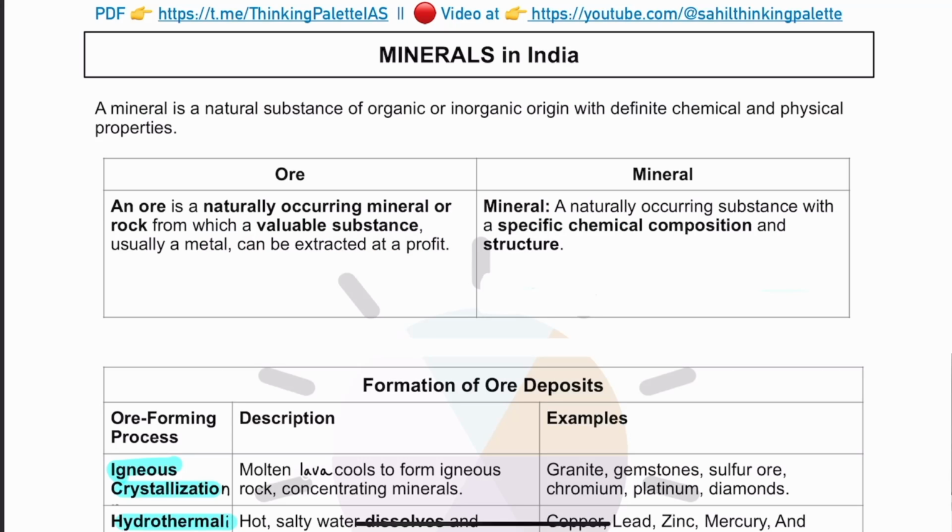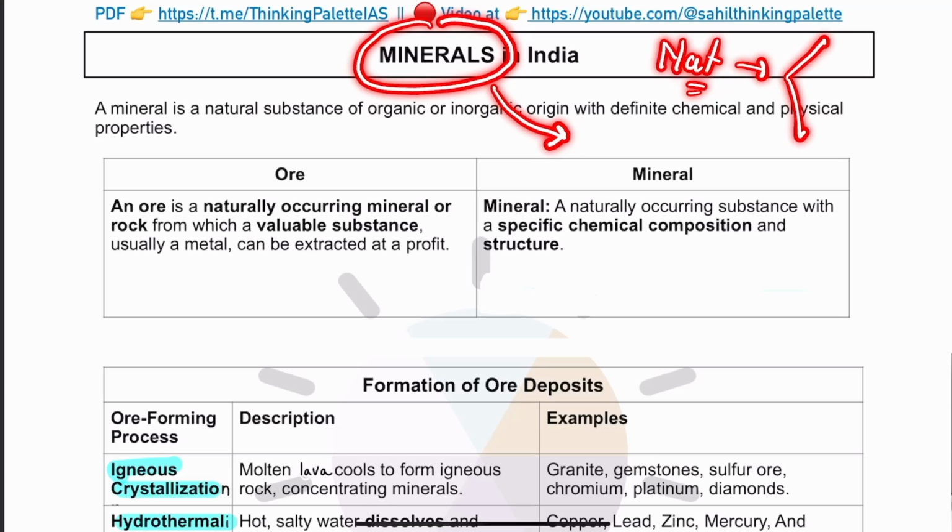Now, first of all, the most basic question is what a mineral is all about. So, mineral, in very simple words, is a kind of naturally occurring substance. It is a naturally occurring substance which has a definite chemical composition. Mineral can be both organic as well as inorganic.